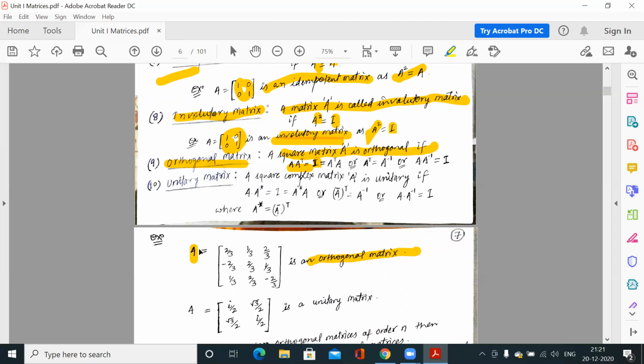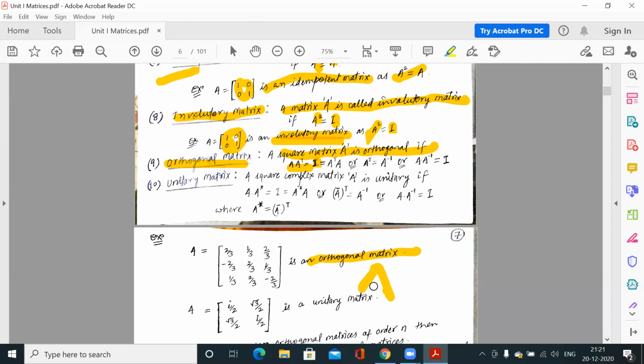So what is this property? This is A matrix, you find out A transpose of this matrix, and if you multiply A to this matrix, you will find out an identity matrix. So this is an orthogonal matrix. Or one more definition, in another way we can say any matrix is orthogonal whenever its transpose behaves like its inverse. Because what is the property of inverse matrix?